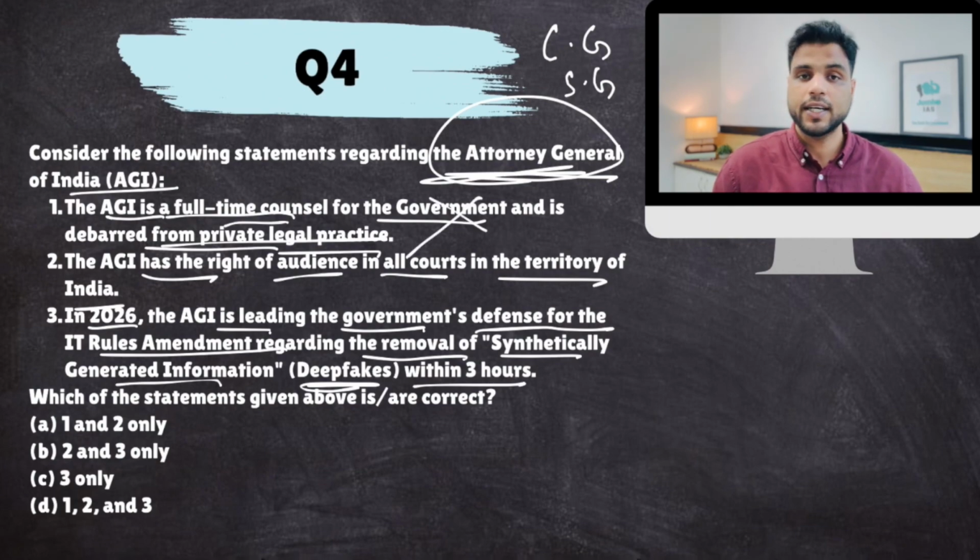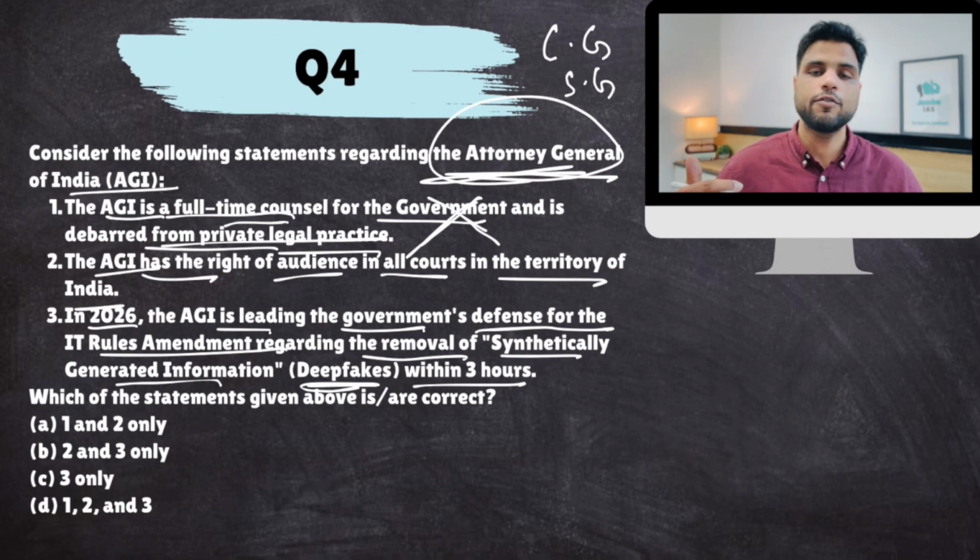Now, AGI is a full-time counsel and is debarred from private legal practice. The lawyer that the government will choose as AGI is actually allowed to continue with their private practice. They are not required to give up their private practice. They can continue with their private practice also. Clear? This part is very important. So this is false.